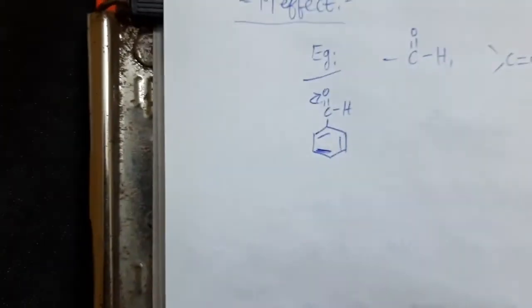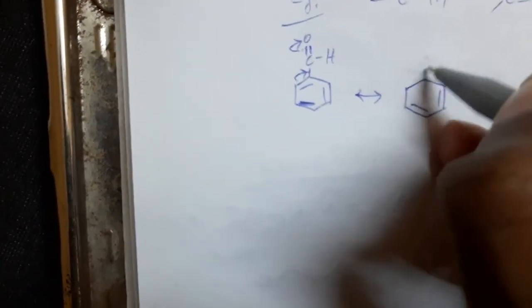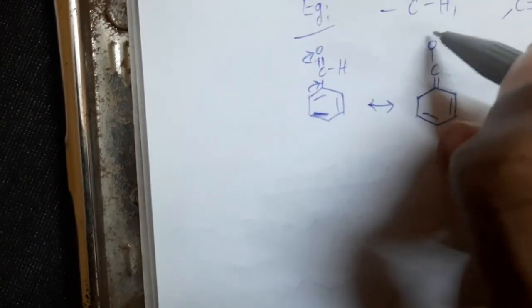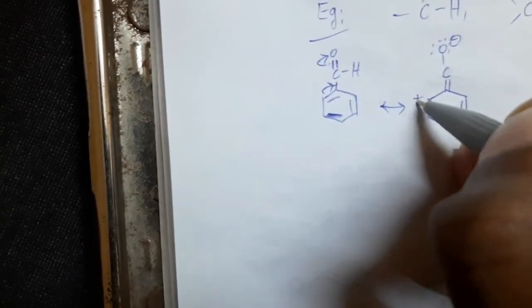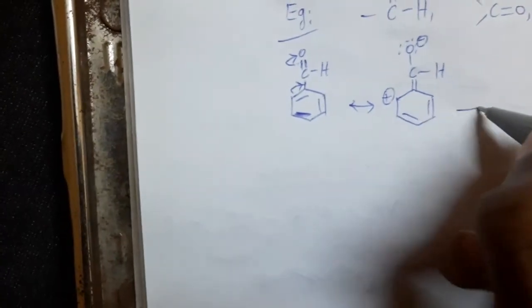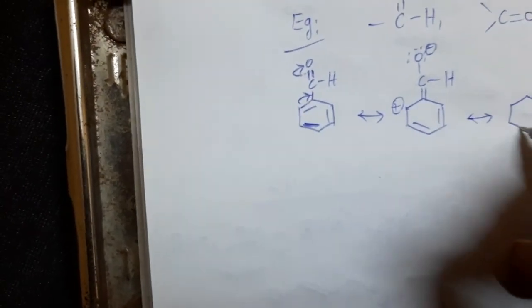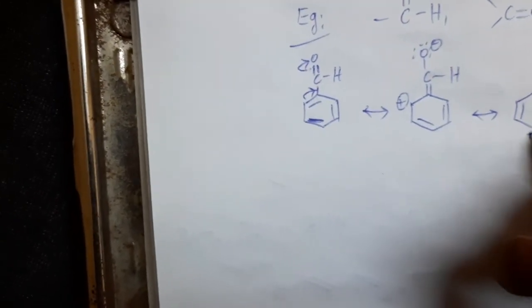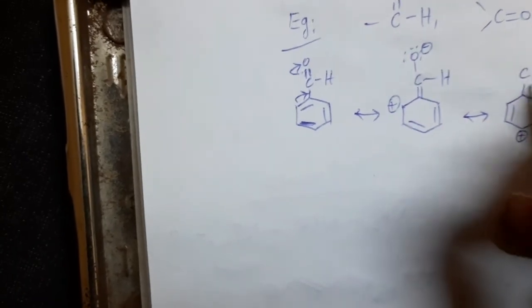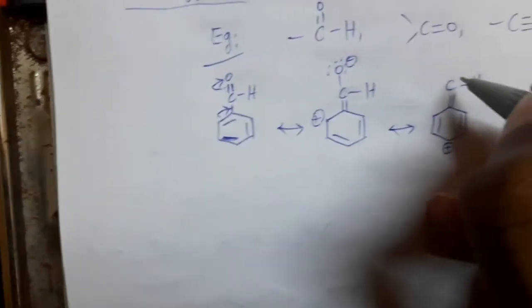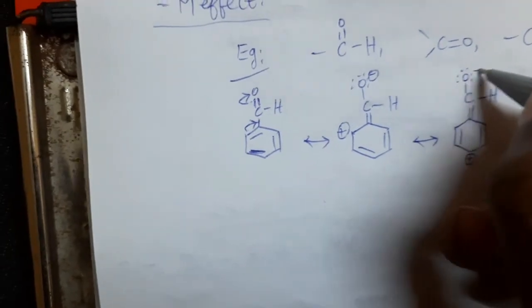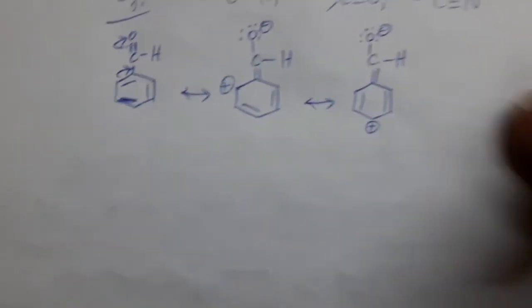In this, these pi electrons are shifted to the more electronegative oxygen atom. These pi electrons are shifted here. Then we can get these types of resonance structures. Double bond, oxygen acquires negative charge, here positive charge. Then we can get 5 types of resonance structures here also. H, oxygen, and the fourth one is this one.